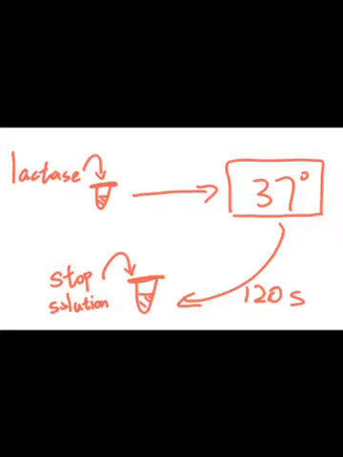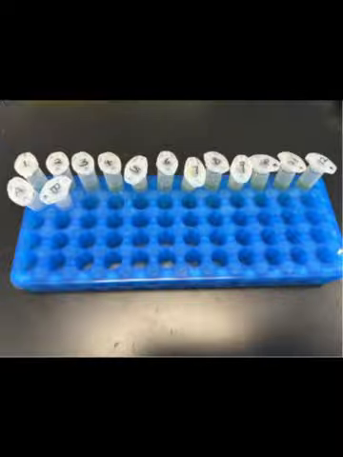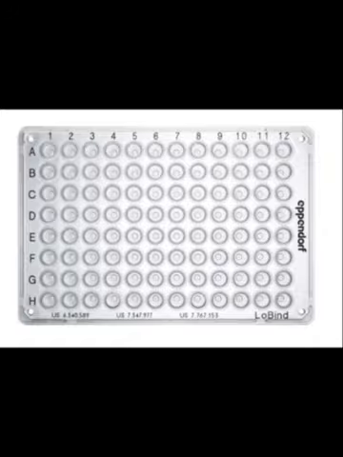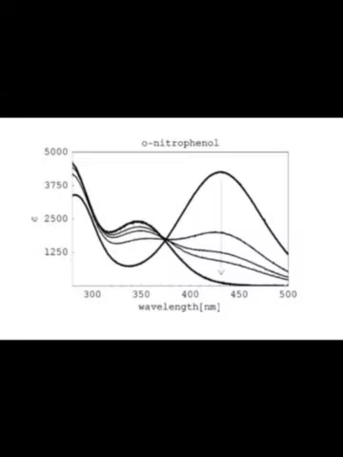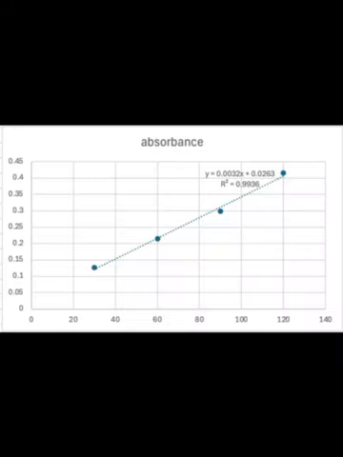Lastly, pipette the content from each tube to the wells of a 96 well plate and measure the absorbance at 450 nm, for this is the absorbance maximum of the product. Analyze the data, plot the standard curve. From the curve that we drew from the result, we can see that the concentration of product increased with the increase of time. Therefore, the lactase enzymatic activity is proportional to time.